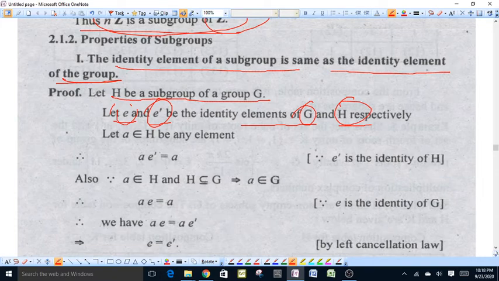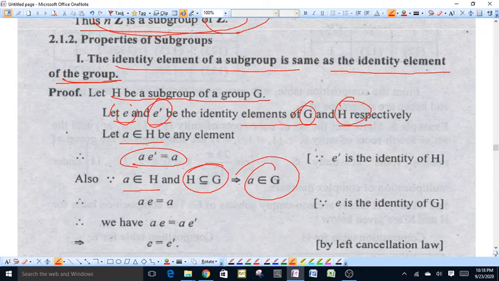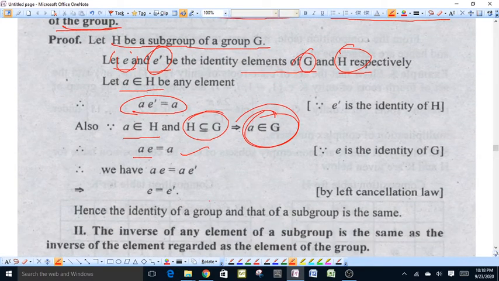For some element a of H, a e dash is equal to a, because e dash is the identity element of H, therefore a into e dash is equal to a. Because a belongs to H and H is a subset of G, this means a also belongs to G, and identity element of G is e, therefore ae will be equal to a.